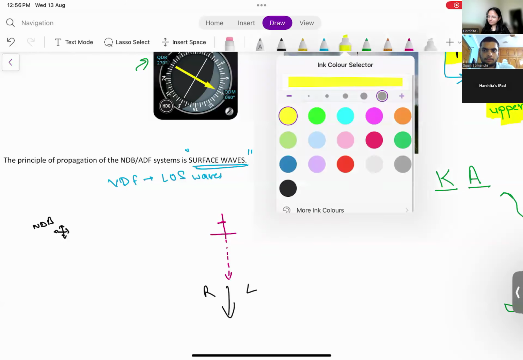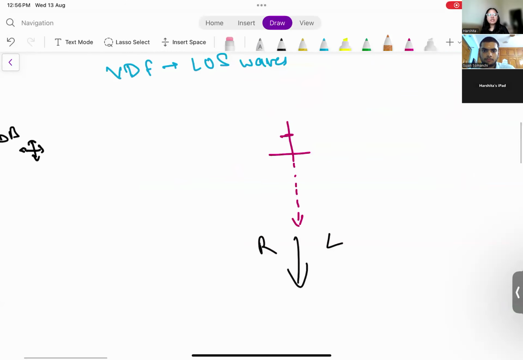Let us see. This is an aircraft. This is your position right now. The nose of aircraft is this. Is this the clockwise direction or is this the clockwise direction? Number 2. From the nose of aircraft, in the clockwise sense, you go towards the NDB. This is your relative bearing.